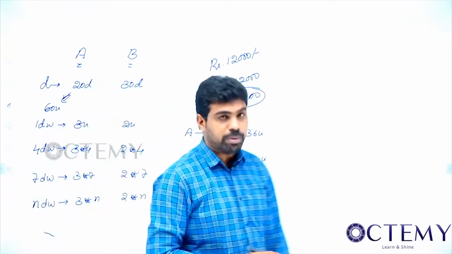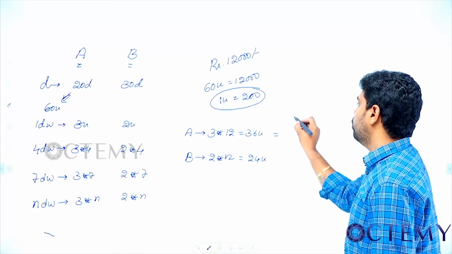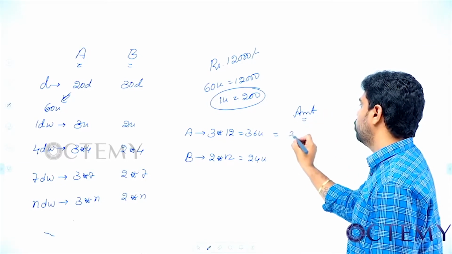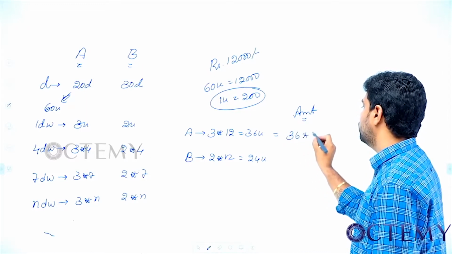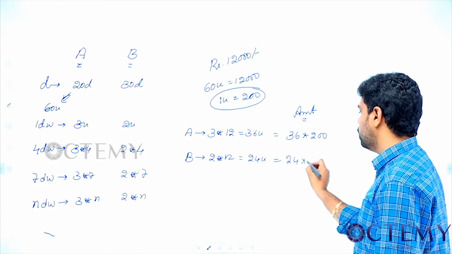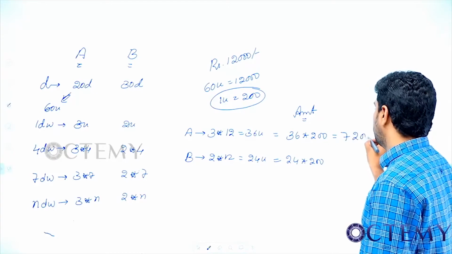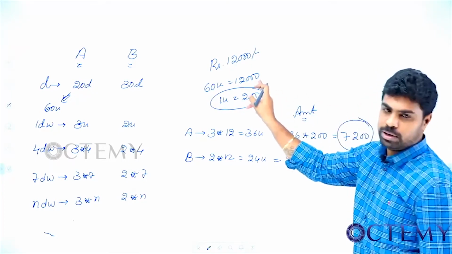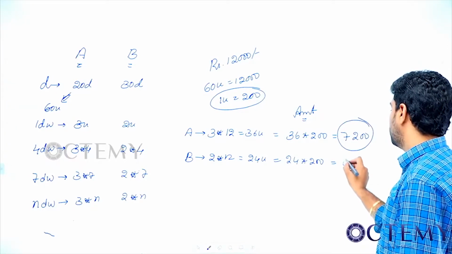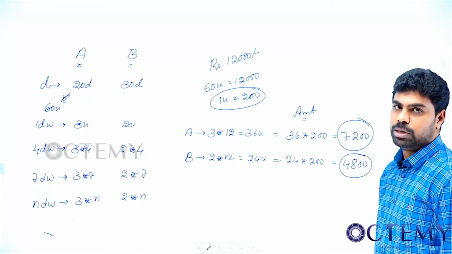So for 1 unit, how much they will be paid? So amount, if you come for amount, for 1 unit, they will be paid 200. So A will get 36 into 200. So B will get 24 into 200. So how much is this? 7,200 will be A's share in this total wages. So this will be 4,800. This will be the total amount that B is going to get.